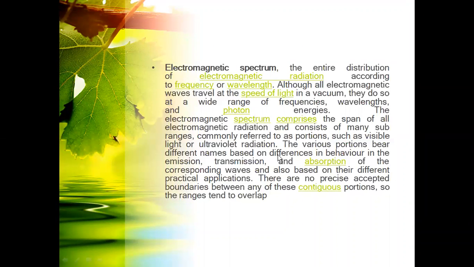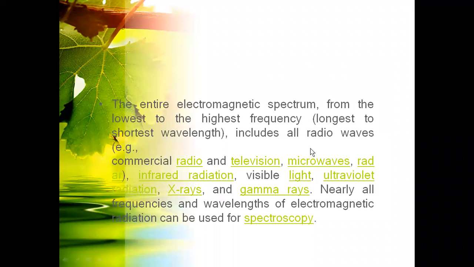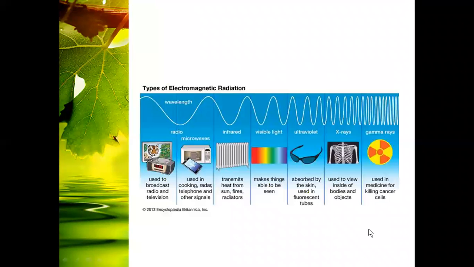It comprises frequency and wavelength. So this is the electromagnetic spectrum. Photon energy also depends on the frequency and wavelength. Here we have radio waves to gamma rays and visible light, all different types of frequencies. Now here you see a clear view of the radio waves, microwaves, infrared, near infrared, visible light, ultraviolet, X-rays, gamma rays. See them one by one.